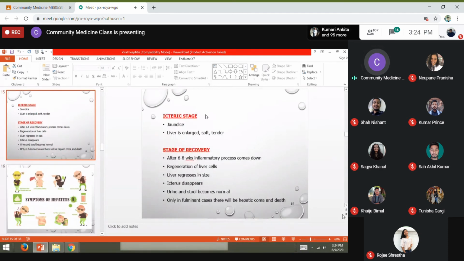Whereas in the icteric stage, there will be the presence of jaundice. You can see the patient getting yellow, presenting as a yellowish color. So the patient will be having jaundice, and there will be hepatomegaly. The liver will be enlarged, and when we palpate the liver, it will be tender and soft.